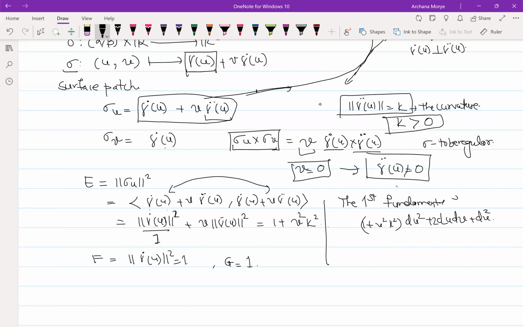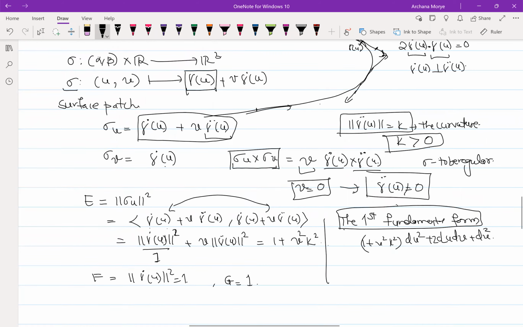Now one can actually show that we can take another parameterization of an open subset of the plane, and there exists another surface patch which also gives the same fundamental form. So one can show that this is also isometric to that of a plane. That is, I think, one of our exercises, or at least it is there in that book. You just check it. So this is all about isometry. Do you understand now what isometry is?